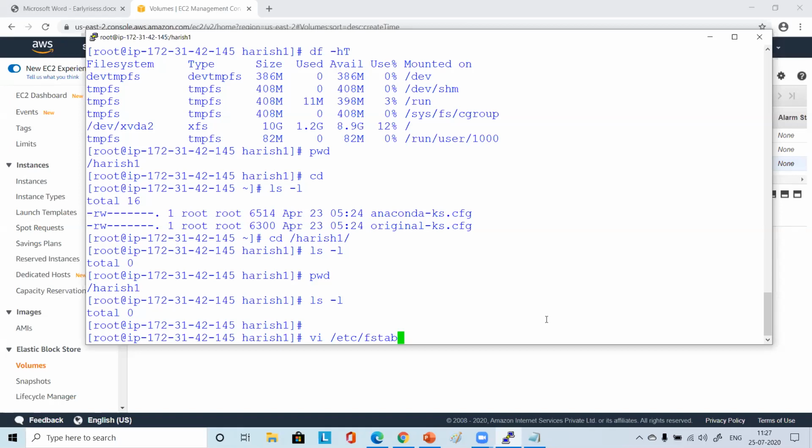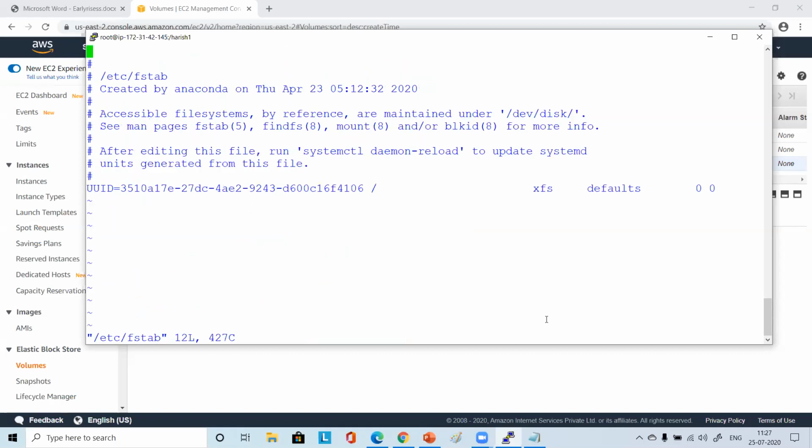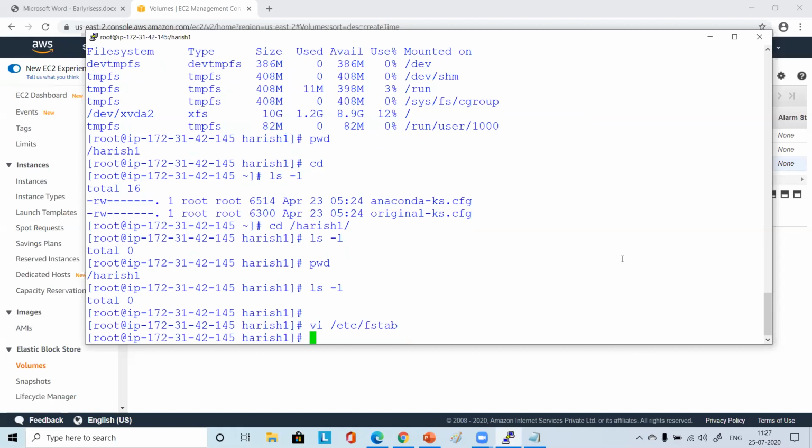If anybody pressed enter, just press escape, colon Q exclamation. Yeah, I came back. Everyone out? I didn't press enter.